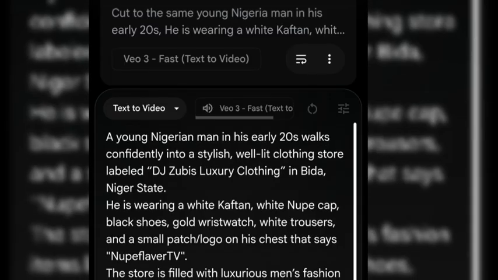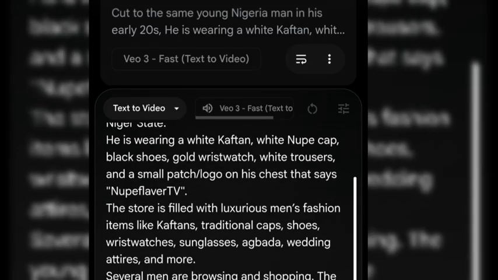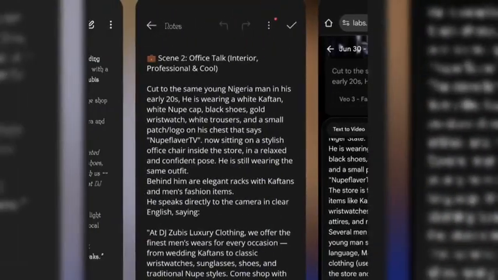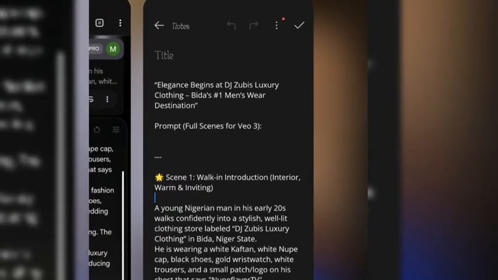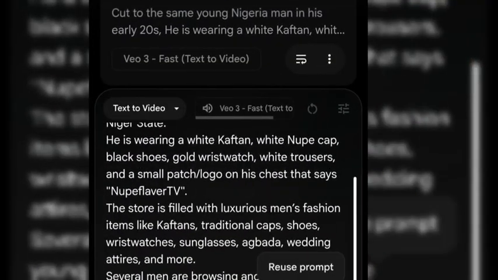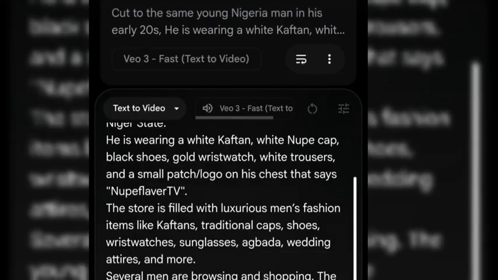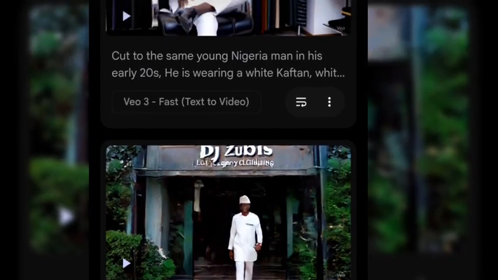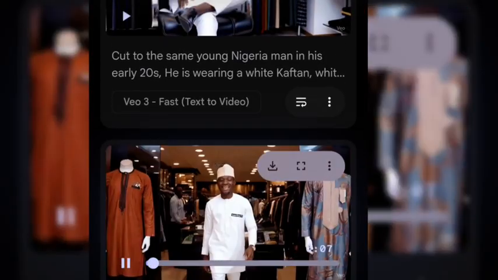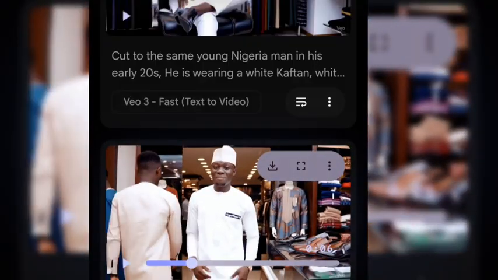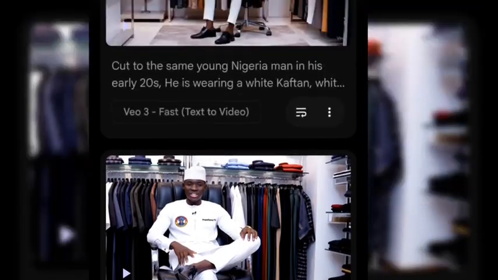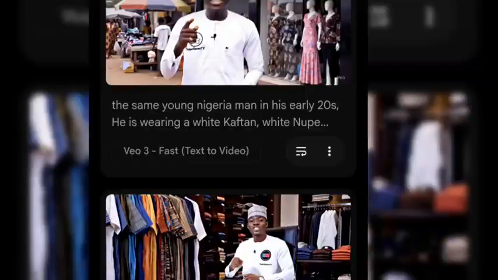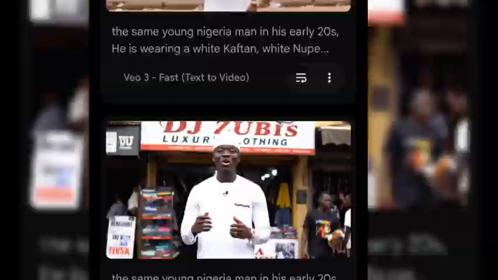So the next thing, as you can see, this is the first prompt. I just copied the prompt from this place, and after copying it, I paste it here. I've already shown you guys how you can generate something like this. After pasting it, this is the result it gave to me. I also copied prompt 2, and this is the result it gave to me. I copied prompt 3, everything. As you can see, it generated all the prompts for me.